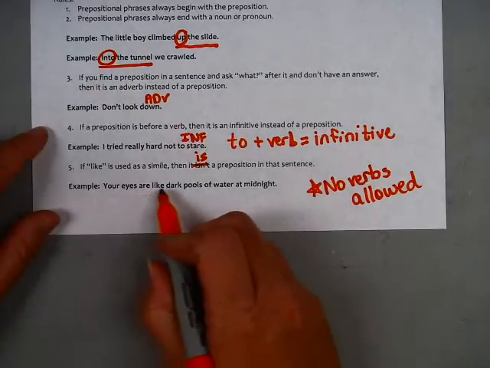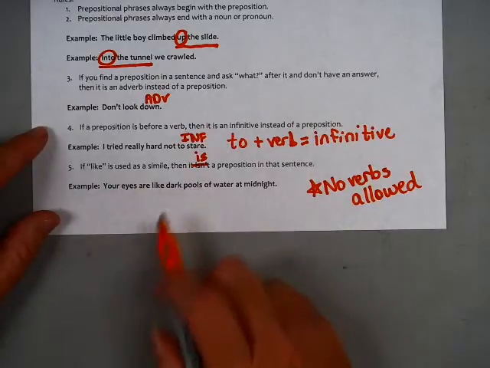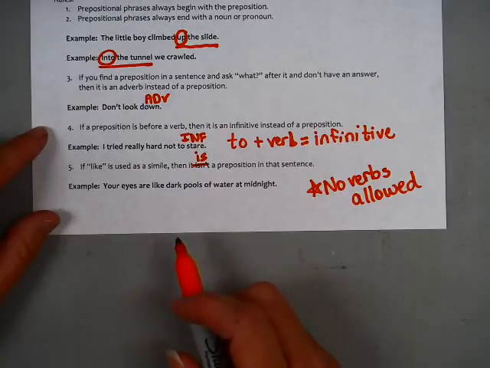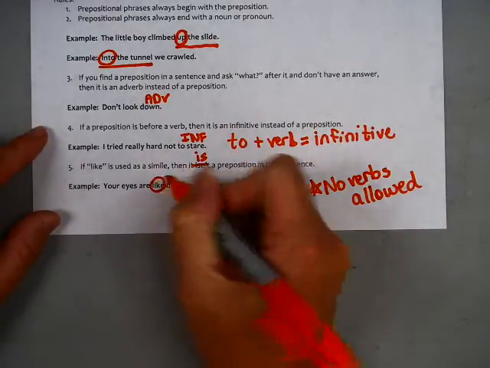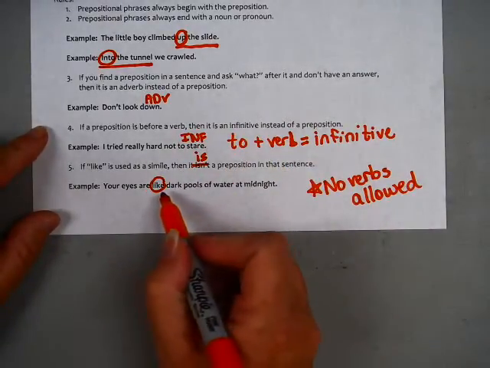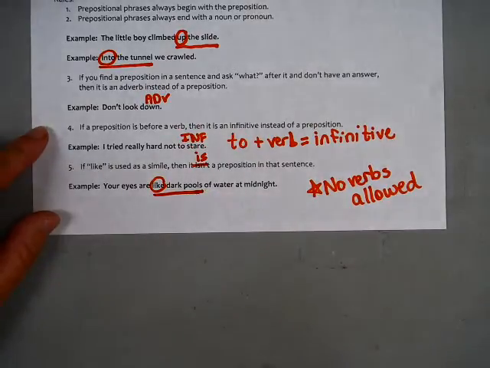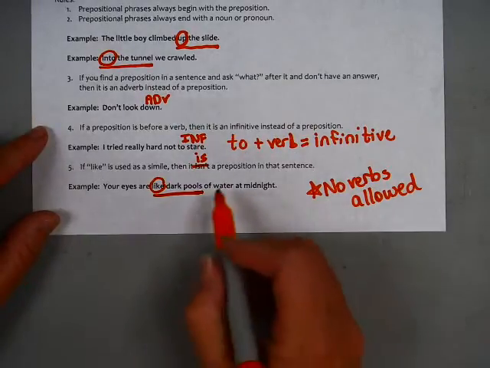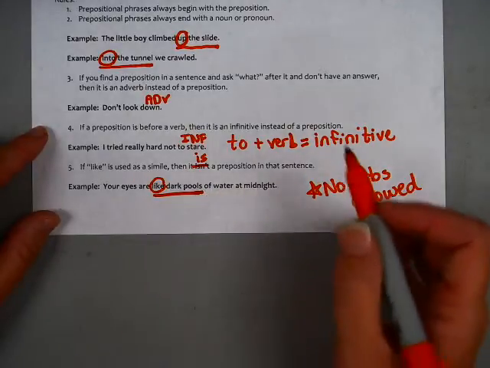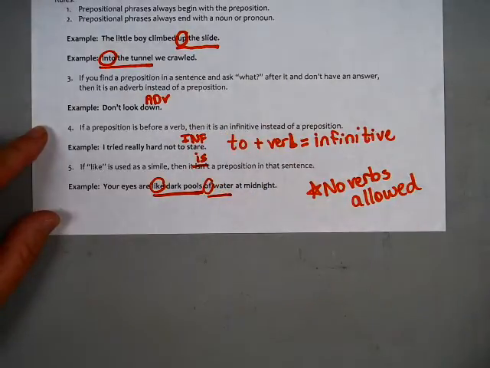Look at this one. Your eyes are like dark pools of water at midnight. The eyes are being compared to pools of water using the word like. In this case, it's not saying your eyes like dark pools of water. They are like. So this is a simile. Like what? Like dark pools. Pools is a noun. That's a prepositional phrase. There's actually another one. Sometimes they piggyback on one another, and you'll have 2 in a row. Your next word, of, that's a preposition too. Of what? Of water. Water's a noun. There's your second prepositional phrase.